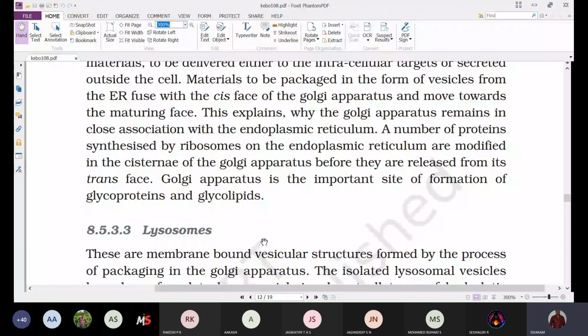Later, these two are processed, resulting in the formation of lipoproteins, or carbohydrates with proteins, glycoproteins. The glycoproteins and glycolipids are processed in the Golgi complex, and finally they are released into the cell or secreted outside of the cell. All this process is done by the Golgi complex.